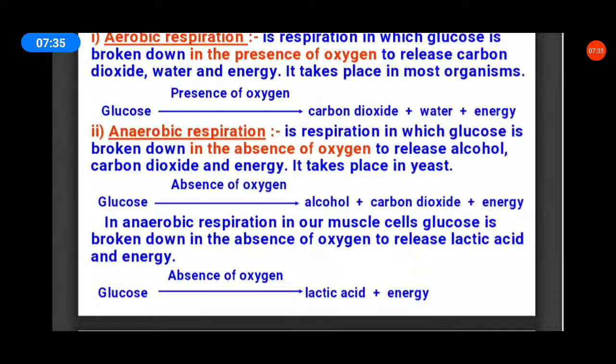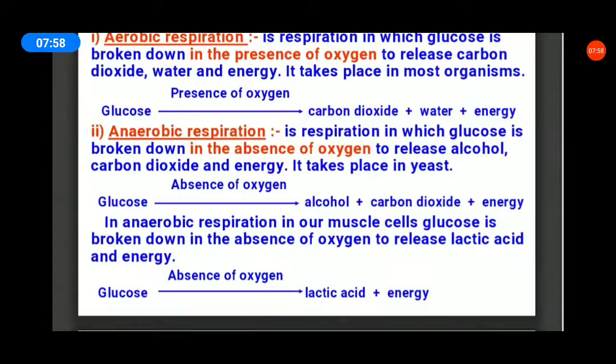What is the breakdown of? In the absence of oxygen, glucose breaks down into alcohol and carbon dioxide. The equation: glucose without use of oxygen gives alcohol, carbon dioxide, and energy. Next, last one. When anaerobic respiration takes place in muscle cells, it fulfills the demand for energy.